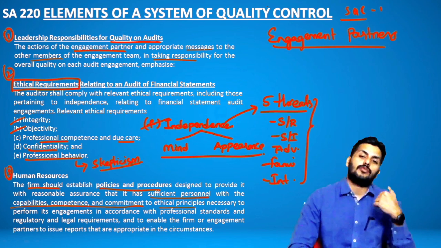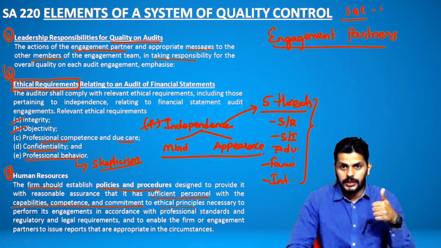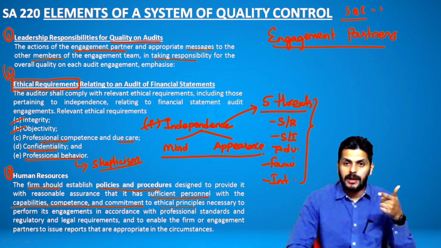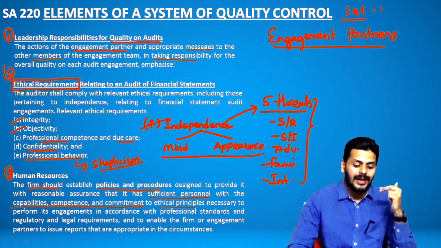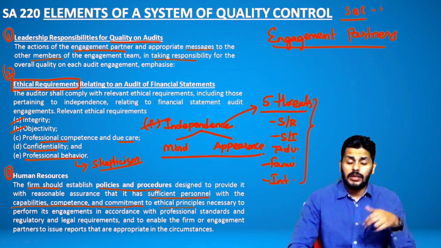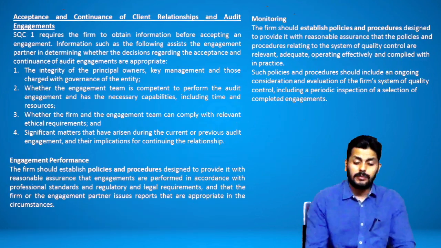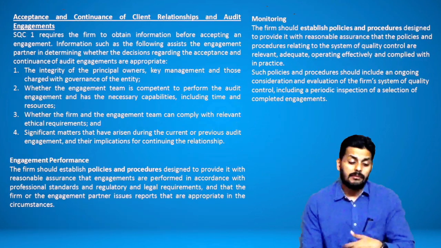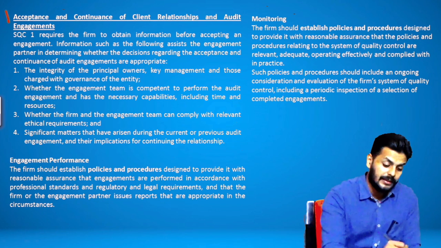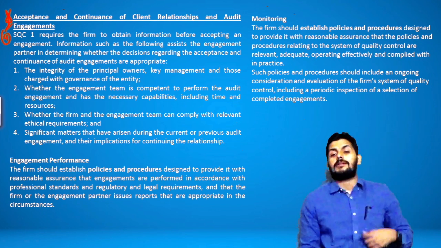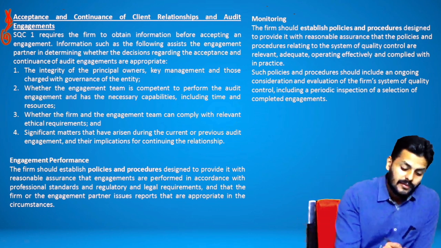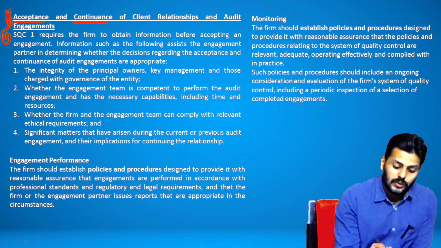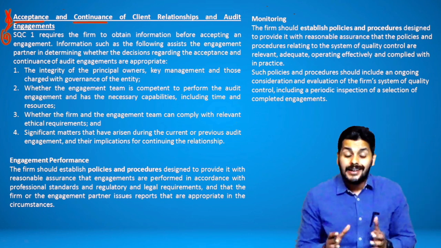Okay. Leadership responsibility for quality in audits is with the auditor, the engagement partner. Engagement team members, all of them have to follow the 6 ethical requirements, and also while recruiting human resources, follow the policies and procedures meant for that. One of the most important points which has come for the exam so many times as a question, put a star at that, is the fourth quality control aspect. Before accepting or continuing any client engagement, the word acceptance is used for an initial audit while the word continuance is used for a recurring audit.